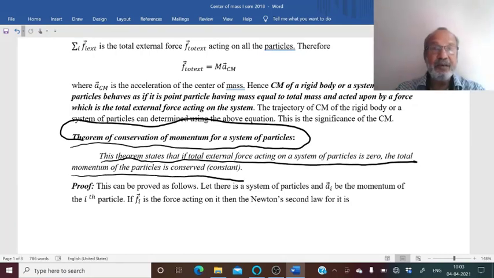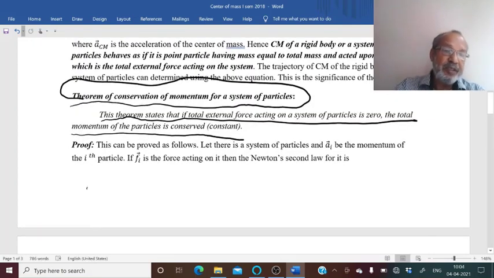That means the total momentum will not change with time, and this theorem is especially useful in the case of collision of two bodies, and during collision there are no external forces, the force is acting between the particles only. So in that case the total momentum before collision will be equal to the total momentum after collision. So using that equation, collision problems can be solved. Now let us consider the proof of the theorem.